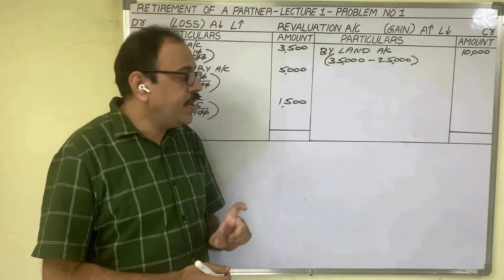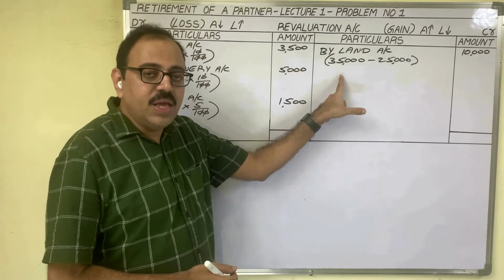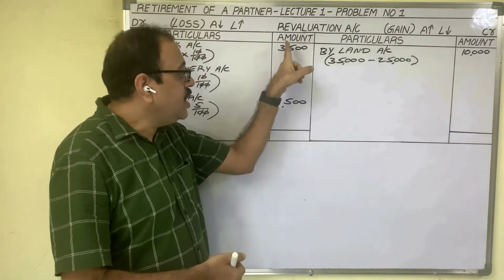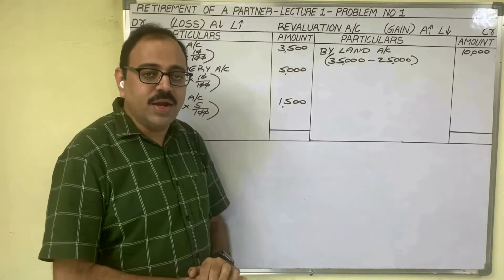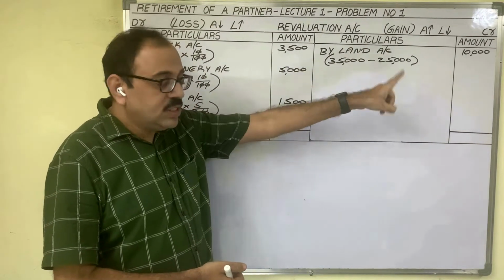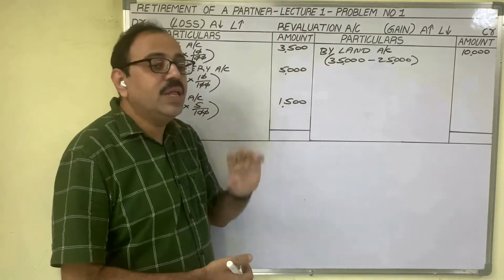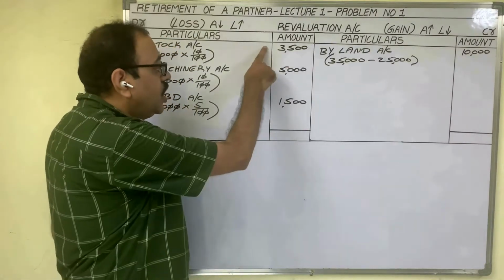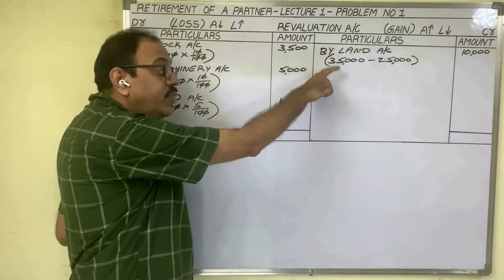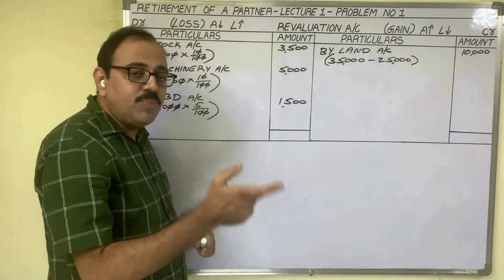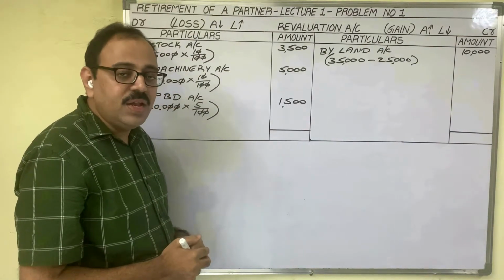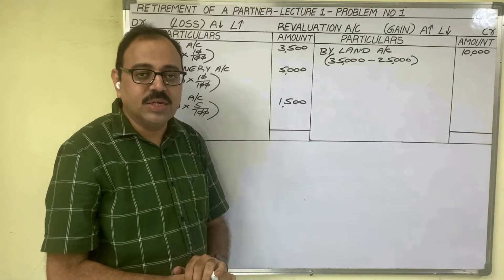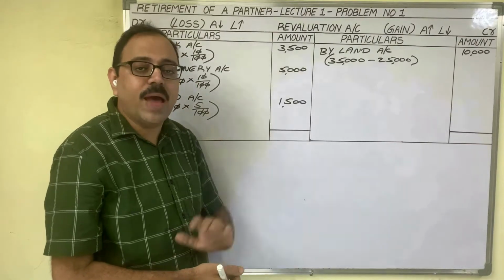Revaluation related, all points we have taken in this account. Finally, we have to find out the profit or loss in revaluation of assets and liabilities. For that, debit total and credit total we should calculate. And here, credit total is 10,000, debit total is also 10,000. Means what? In revaluation of assets and liabilities, there is a loss of 10,000 and there is a profit of 10,000. As loss and profit, both amounts are same. Finally, there is no profit or loss in revaluation of assets and liabilities. So revaluation account is showing a nil balance.